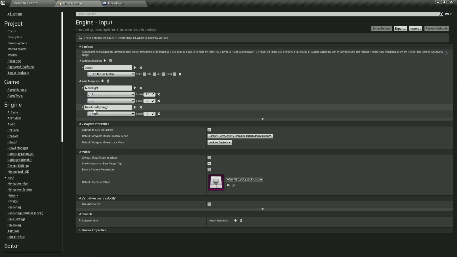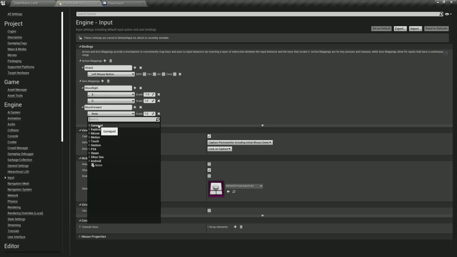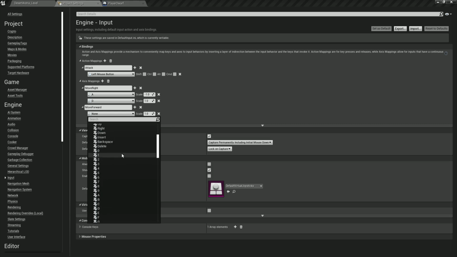This time, we are going to have the move forward. So over here, I'm going to say move forward, and you get the drill. It's the same drill. So click on the plus over here. Let's go over here on the keyboard and filter for the W key. So here it is.